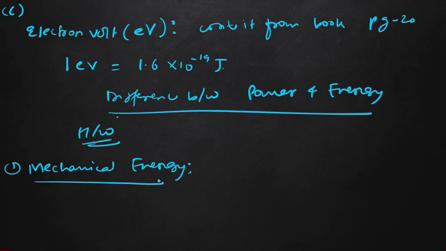So what is mechanical energy? The energy possessed by bodies on account of their position. Suppose some bodies, if you consider their position or configuration, or whether they are in motion or at rest, that type of body possesses some energy, and that type of energy is known as mechanical energy.